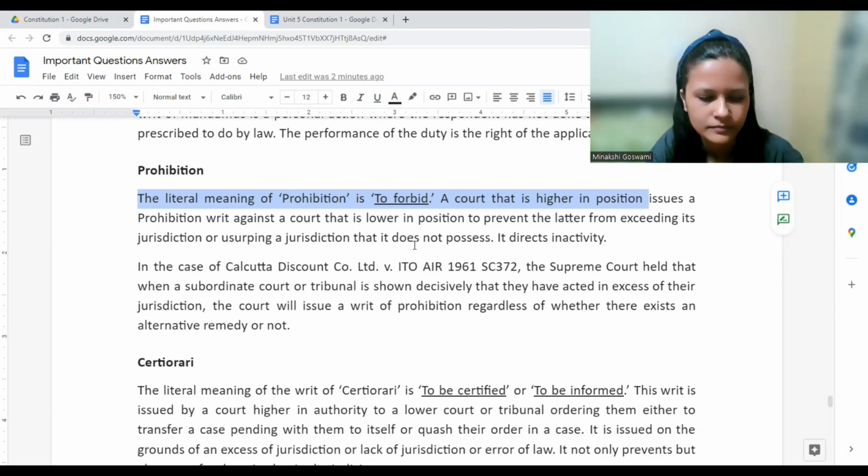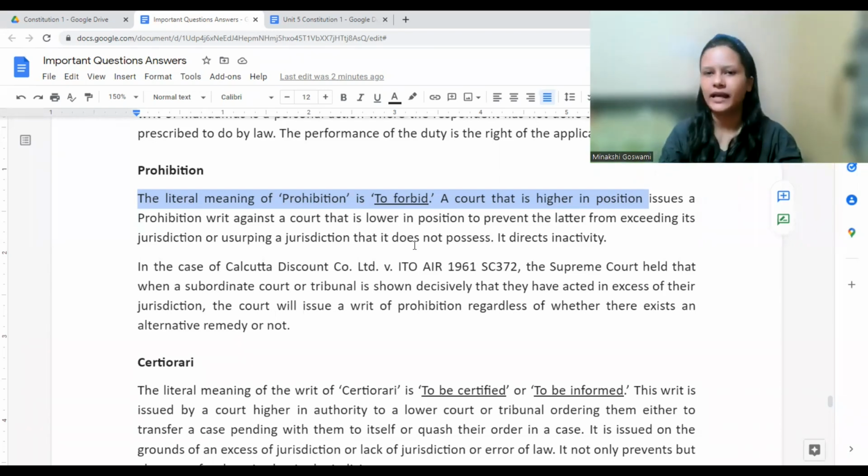No, ma'am. Which court, ma'am, can issue it? Supreme Court and High Court, I think. Yes, correct. Supreme Court and High Court can issue a writ, right? Always remember, no lower court, only Supreme Court and High Court.